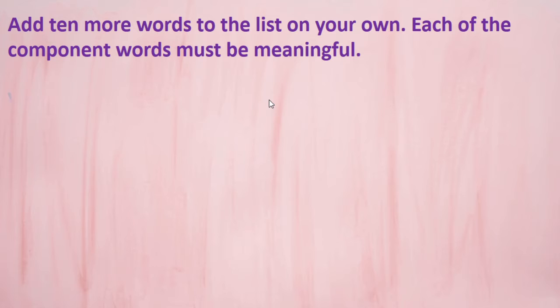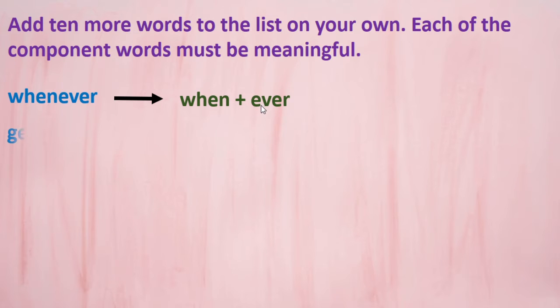Okay, we will try. First one, whenever. The component words are when and ever, isn't it? When plus ever makes whenever. Both these have meanings, isn't it? Next, gentleman, like nobleman.